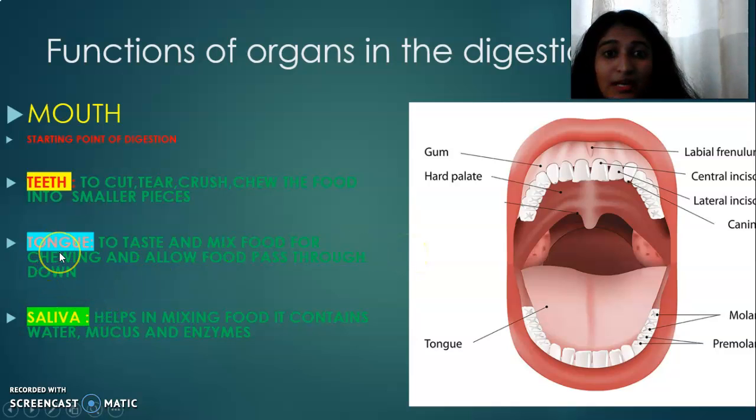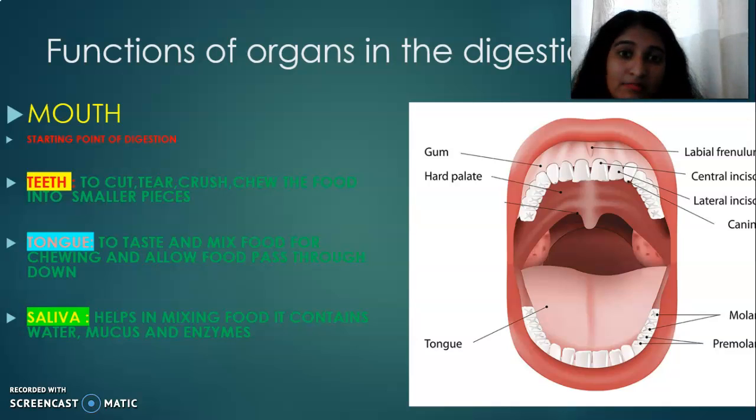Next, we have the tongue. On the tongue, we have millions of taste buds, for knowing what is sweet, what is bitter, what is salty. We have many areas on the tongue to identify the taste. These are the taste buds.